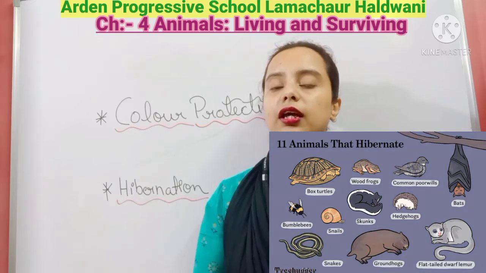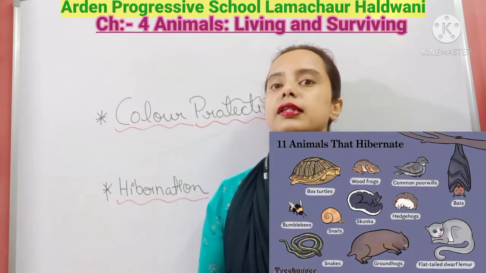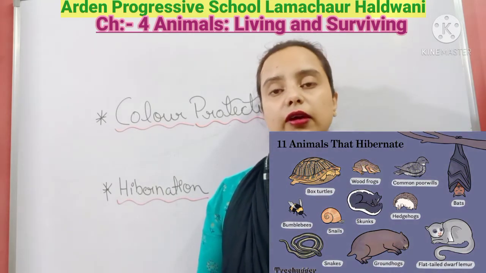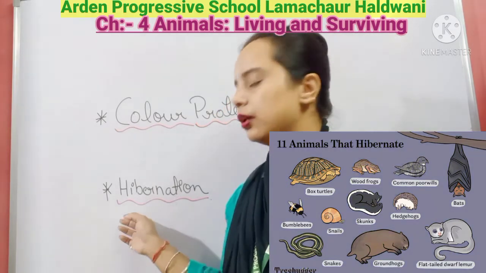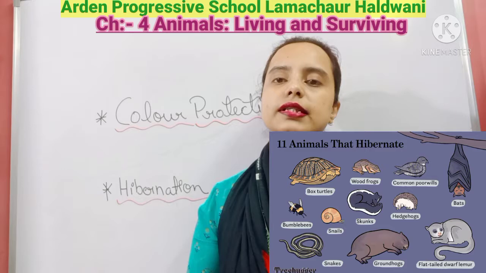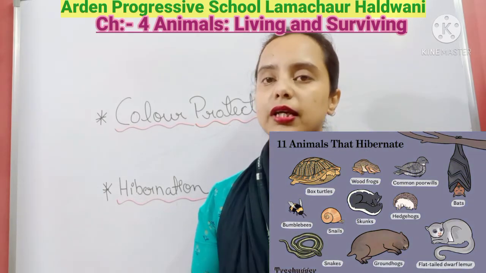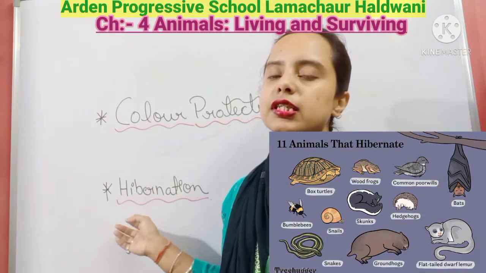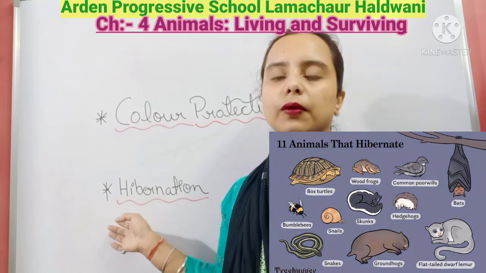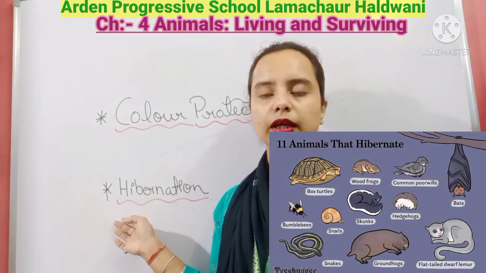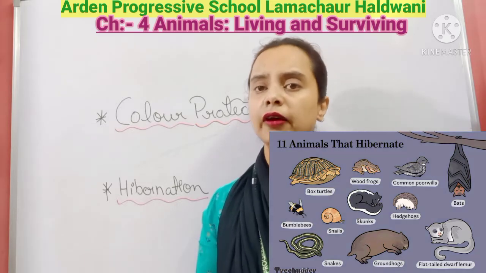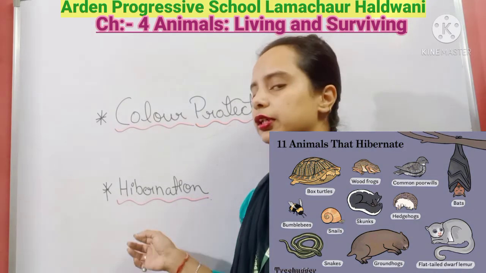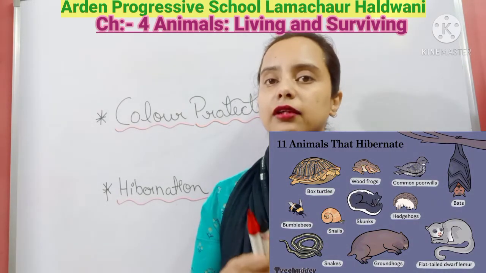You have seen that during the rainy season we can see the frogs, but in the other seasons we cannot see the frog easily. But why? Because they also go for the hibernation, the long sleep. In the same way, some insects and a few reptiles also go for this hibernation. Hibernation simply means that the animals go for a long sleep and take rest. Why? Because of the scarcity of food, because in that season they don't get food, so that's why.